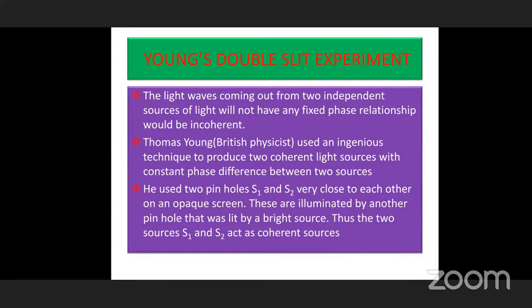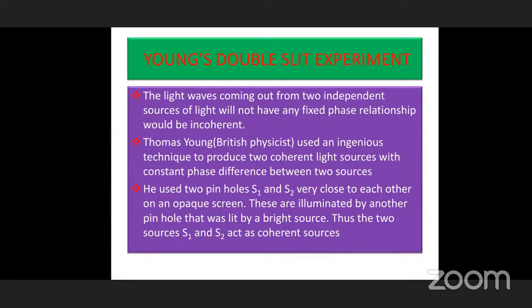Suppose I take a 40-watt bulb and another 40-watt bulb and switch them on. The waves coming from these bulbs are not coherent. According to our definition, coherent means the light waves should be in the same phase, but you cannot easily form coherent waves.